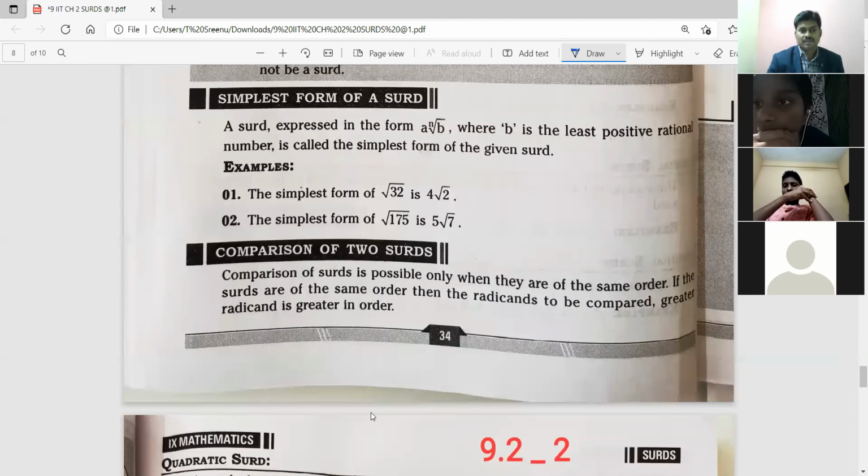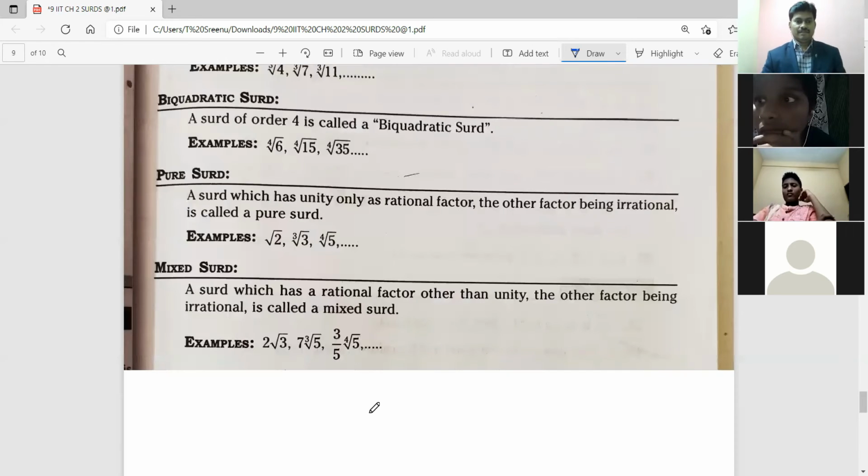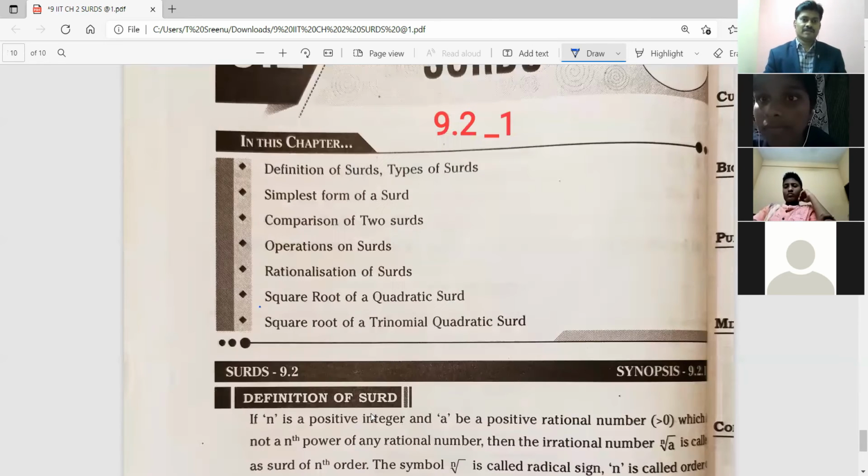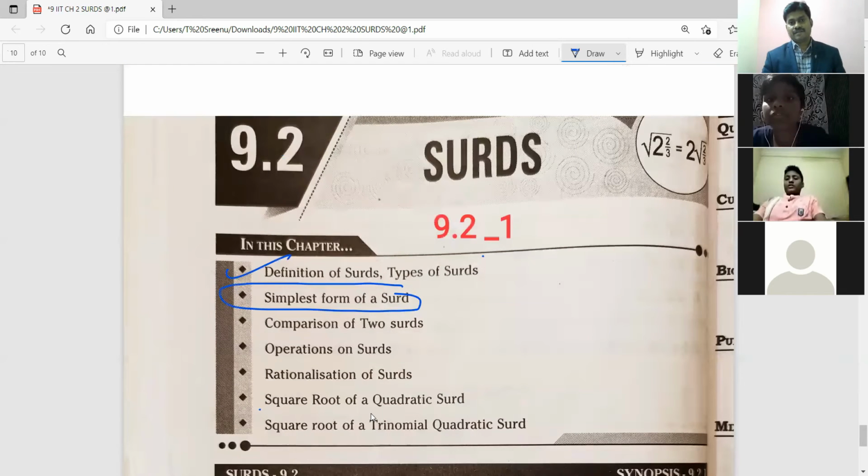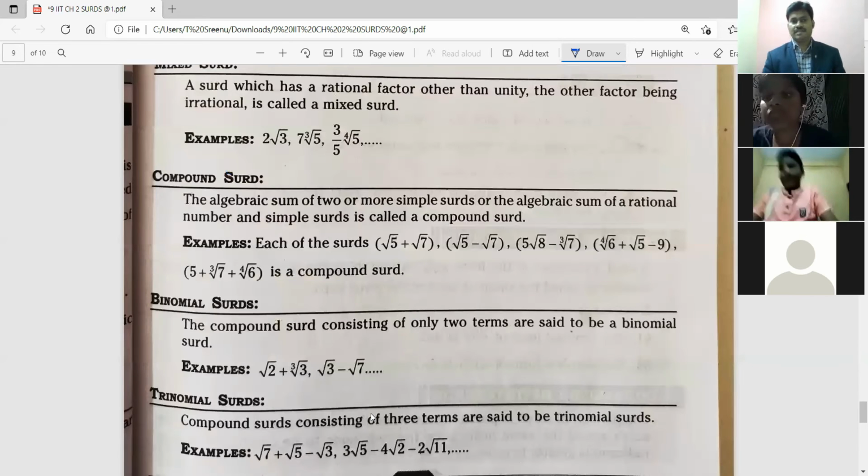Simplest form of the surd. Now we are going to the sums. Beginning phase: first one completed. Definition of surd and types of surds completed. First topic is completed, right? Now, what is the second topic? Simplest form of a surd. We are going to the topic now. Just check it out.